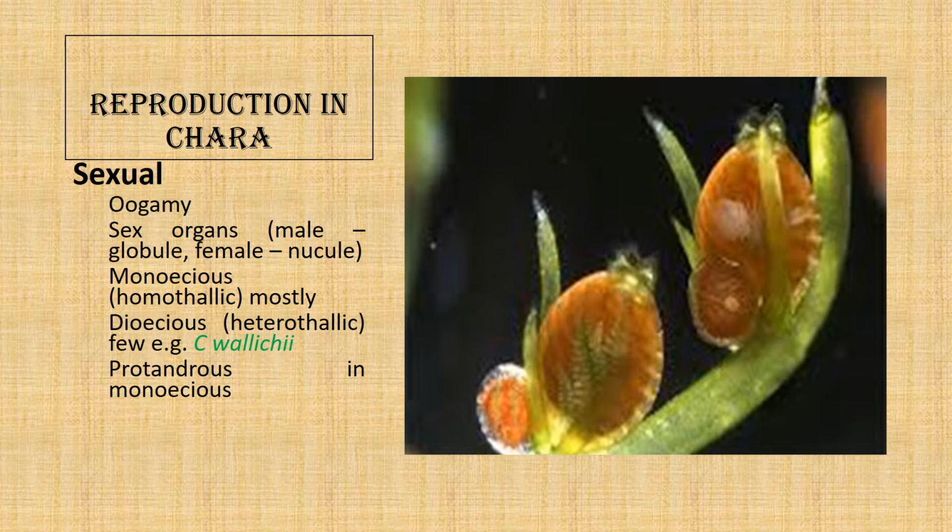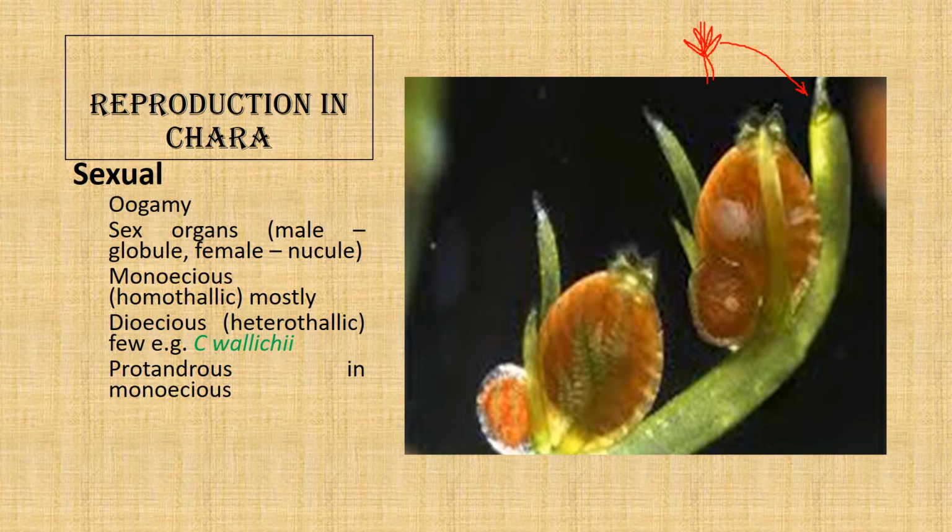We know that Chara has a central axis which is divided into nodes and internodes, and from the node arise the primary laterals, or the branches of limited growth. And this is the zoomed view of the primary lateral.